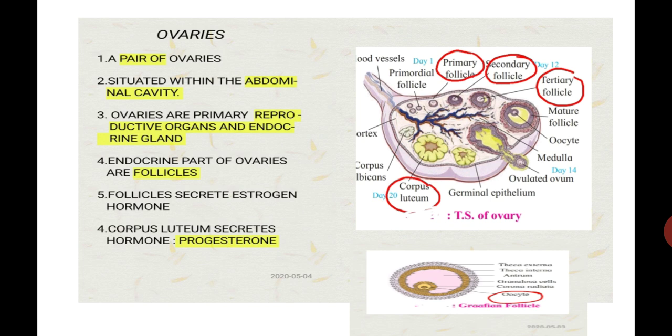So student, how many hormones does the ovary secrete? The ovary secretes two hormones. One is estrogen, another is progesterone. Estrogen is secreted by the follicles and progesterone is secreted by the corpus luteum.